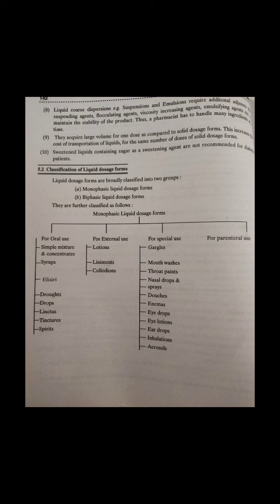So next is collodions. Collodions are fluid preparations for external use. The peculiarity of these external preparations is that they contain a volatile vehicle which evaporates on application to the skin, leaving a flexible protective film covering the affected site. The preparation is applied with either a brush or rod.